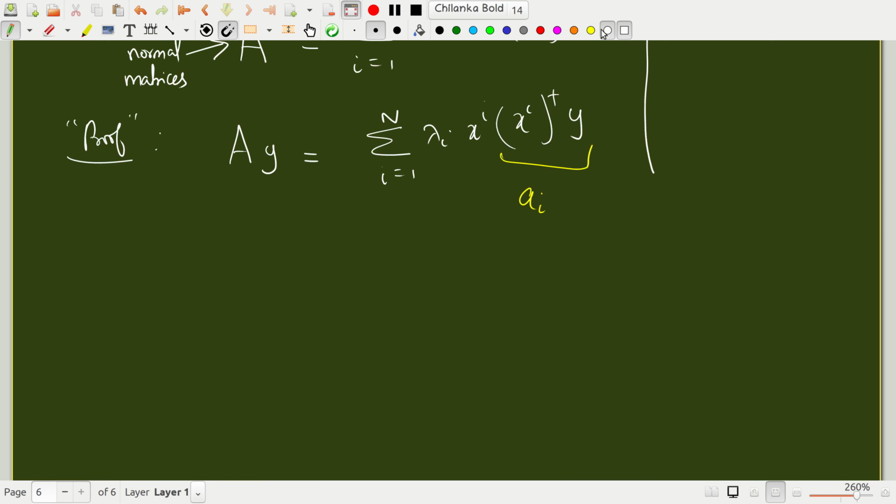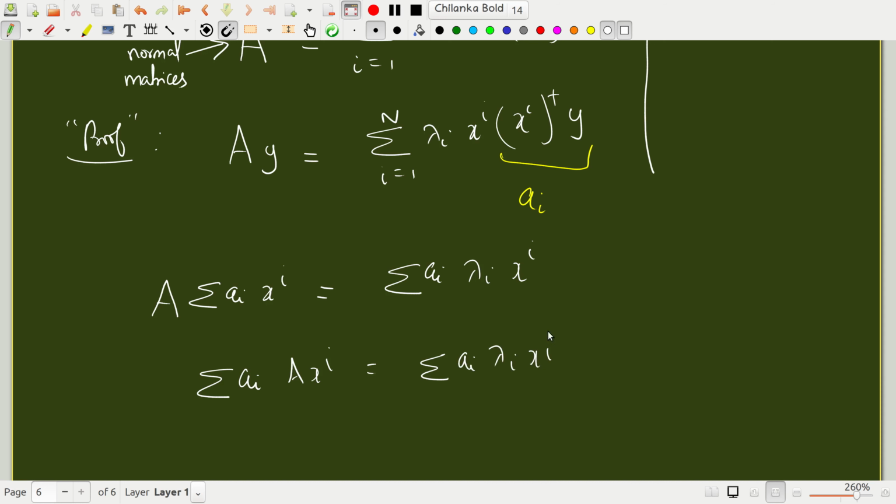So here I would substitute. A times summation ai xi is nothing but summation ai lambda i xi. Now this is a linear operator, I can take this in, so this is nothing but A xi summation ai, but lambdas are the eigenvalues of the normal matrix A, so A xi is nothing but lambda i xi. In the left side, that's the same as what you have in the right side. So both LHS and RHS are the same.